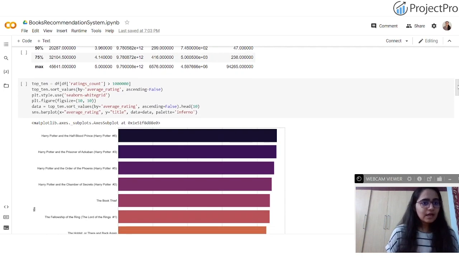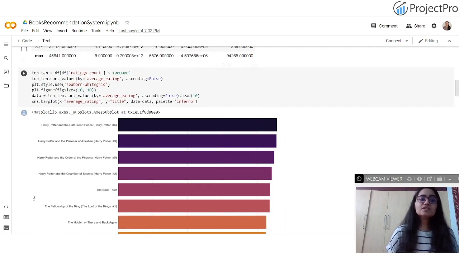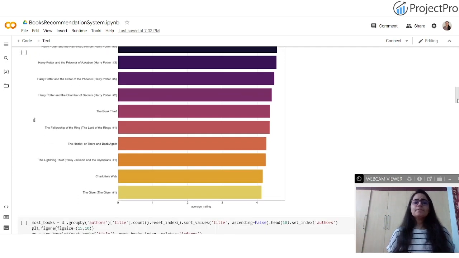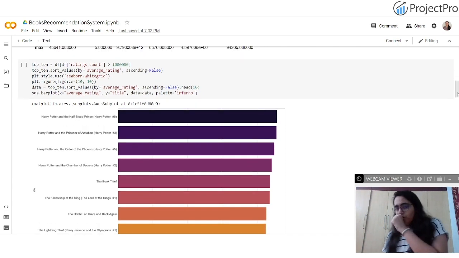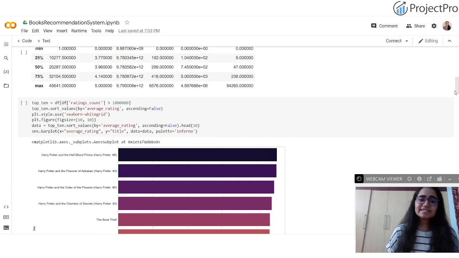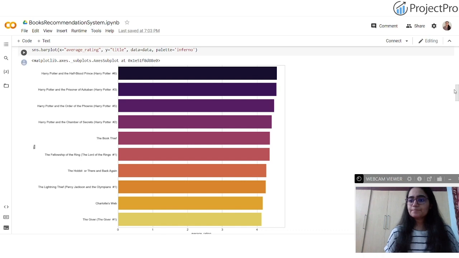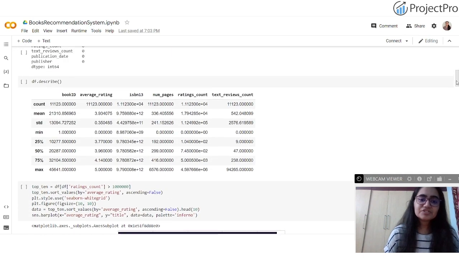Now we have to find the top 10. I'm basically slicing our data set to find only those books with a ratings count more than this particular value, getting the top books as rated by the user. As rated by the user, you will get the top 10 books. As you can see here, the average rating is given by the user.